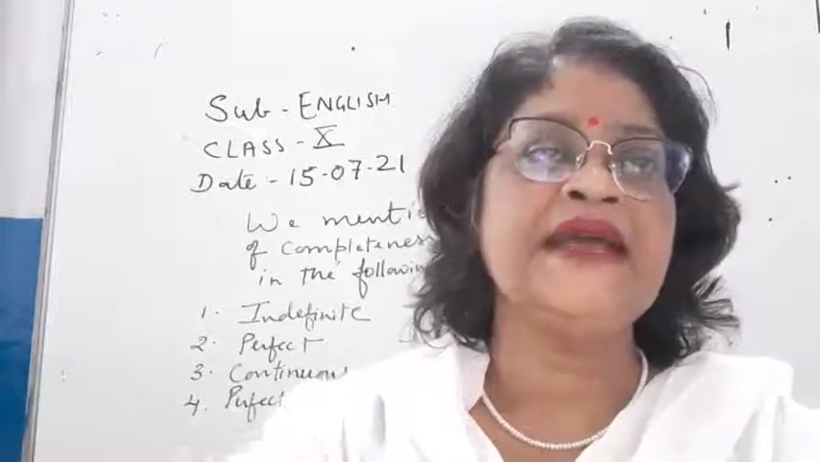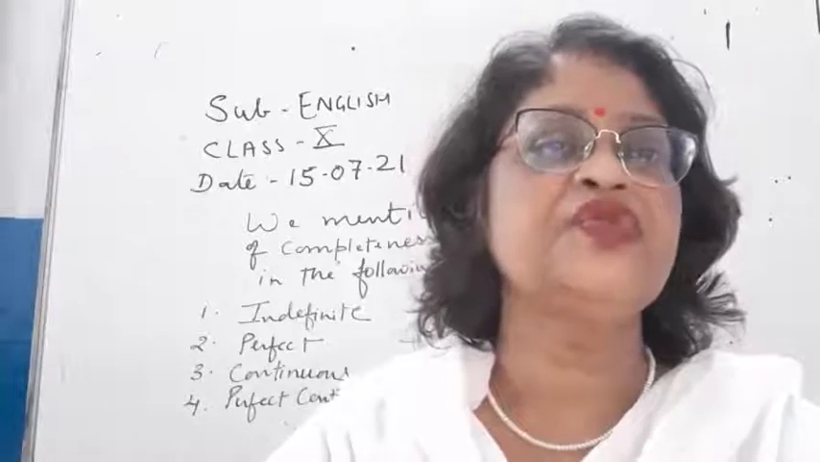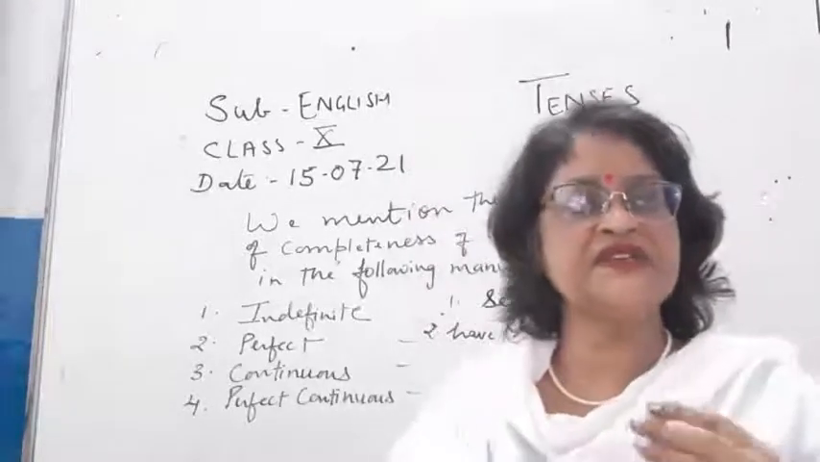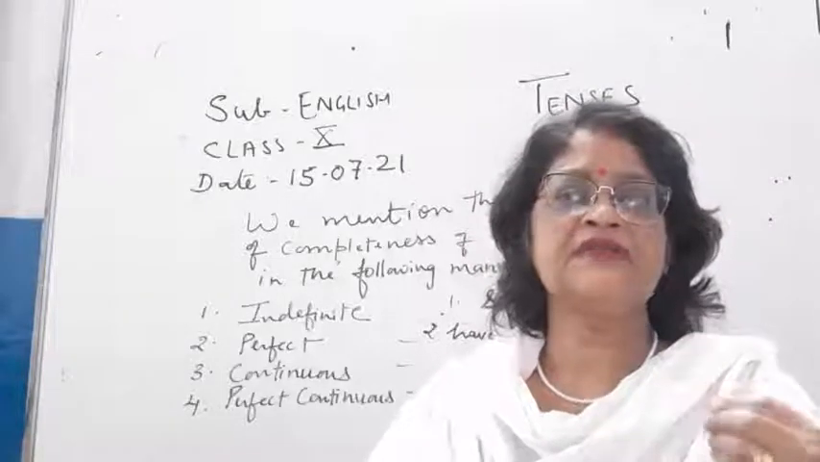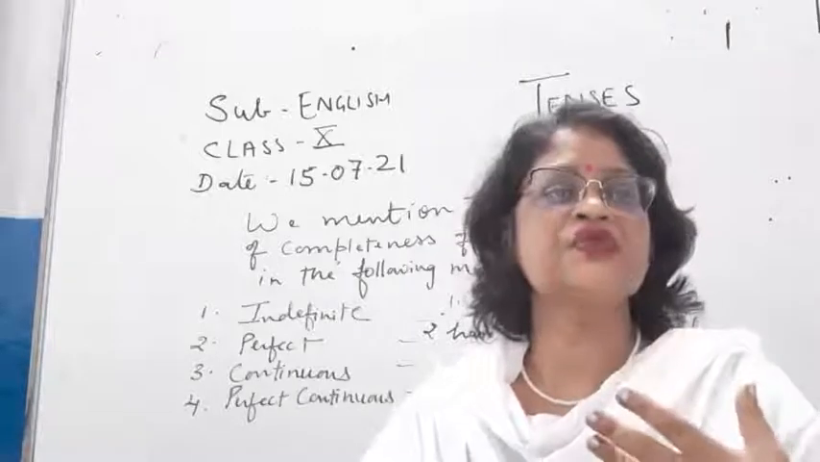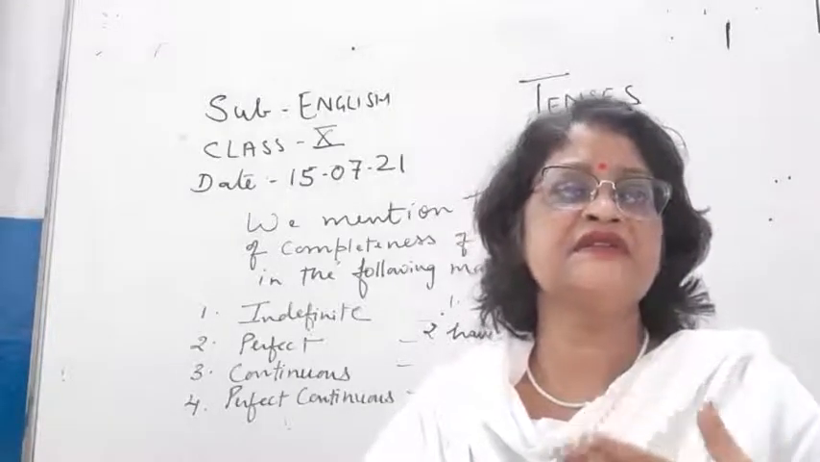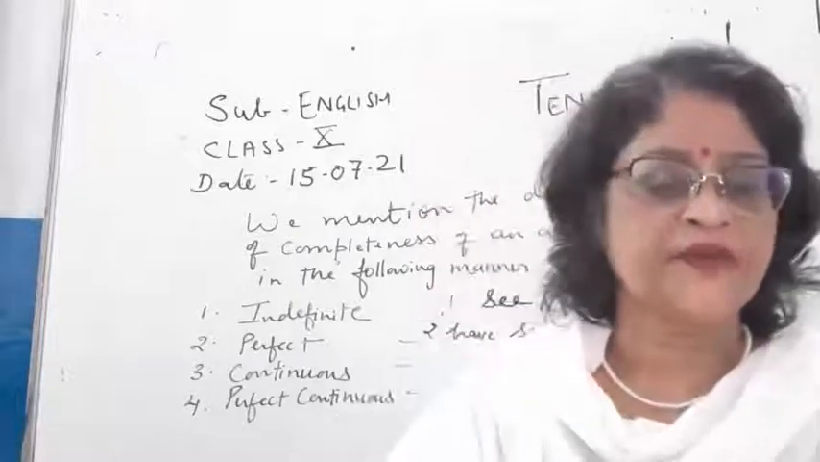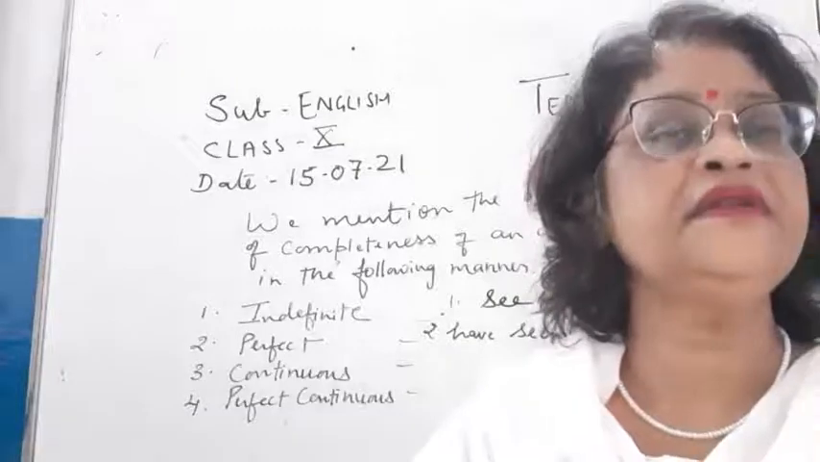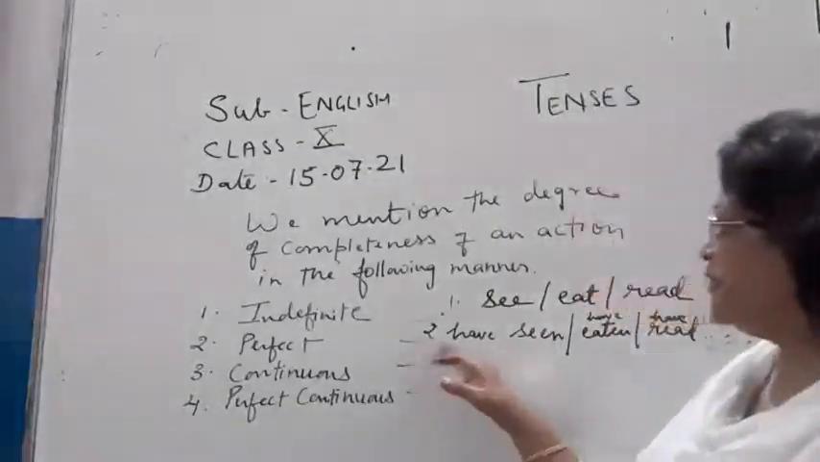Okay, he has eaten. So the child has eaten, Ravi has eaten. So it shows that either Ravi must have finished his eating just now, or he must have completed it a few minutes earlier, or he is going to complete his eating very soon. Okay, so here we write what? Children, here we write this thing, perfect tense.